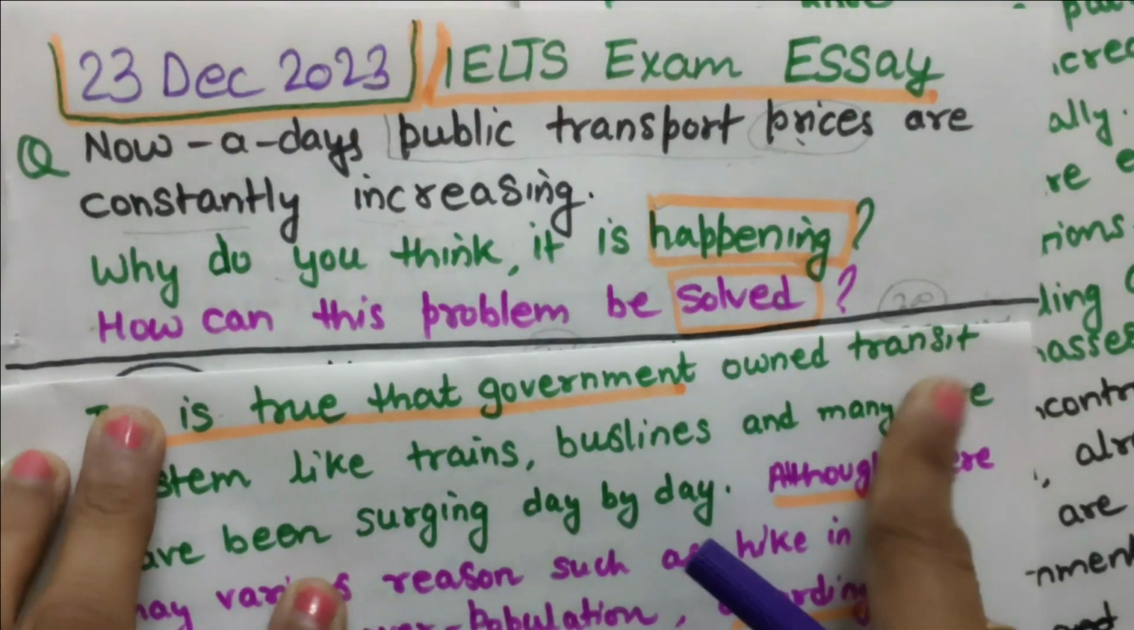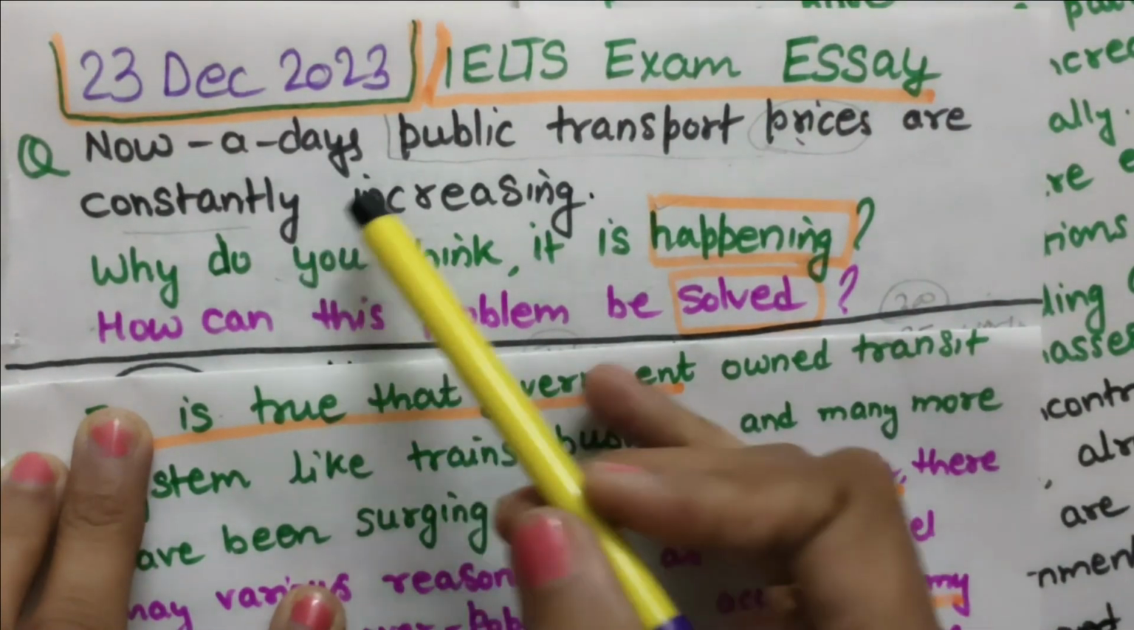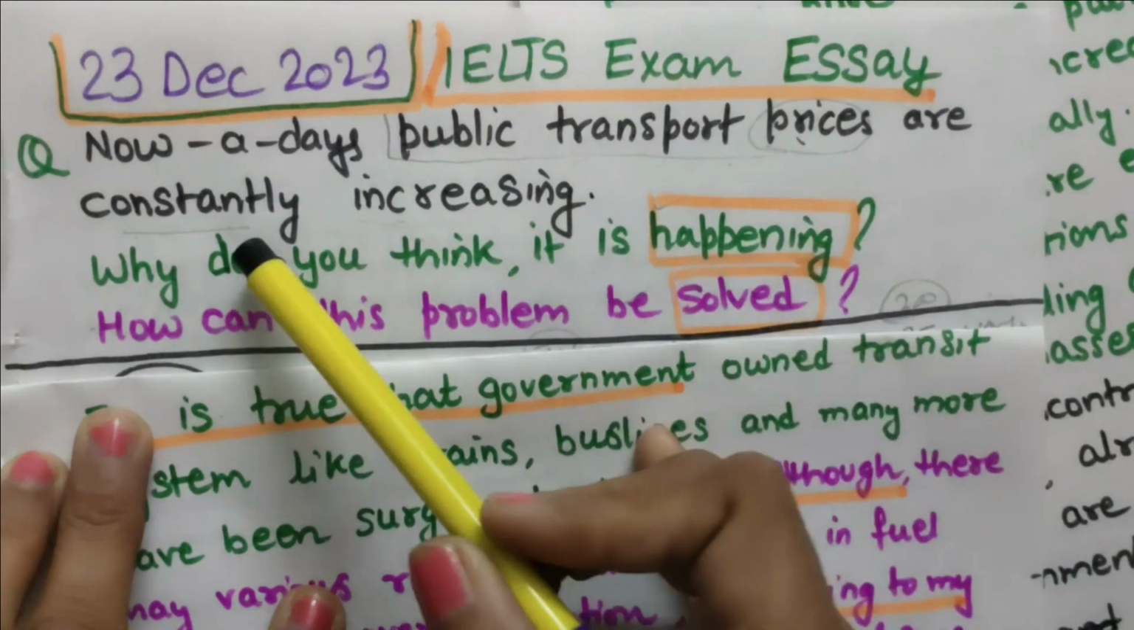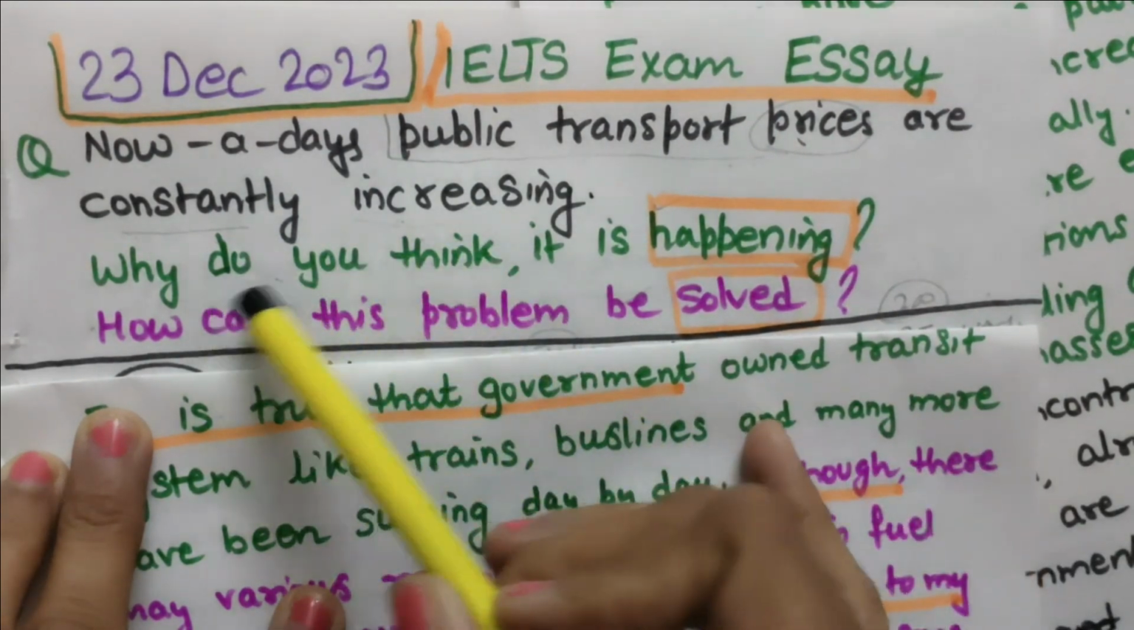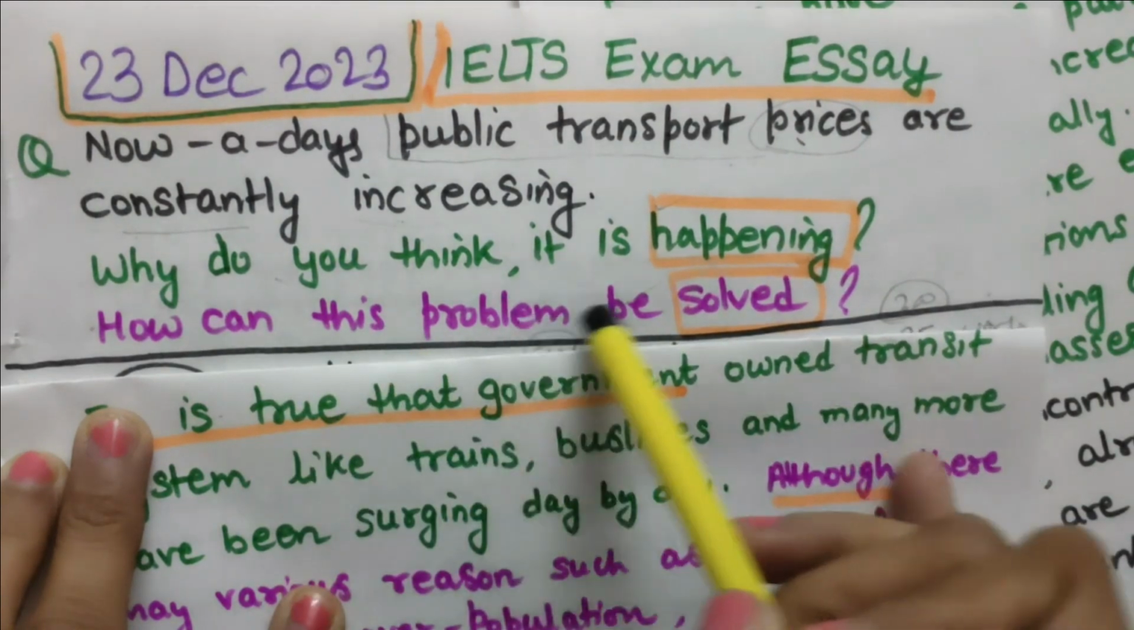So this is the question. Let's read the question first. Nowadays public transport prices are constantly increasing. Why do you think it is happening? How can this problem be solved?